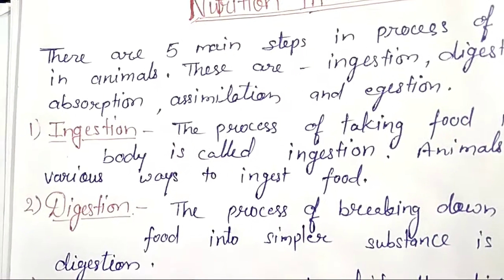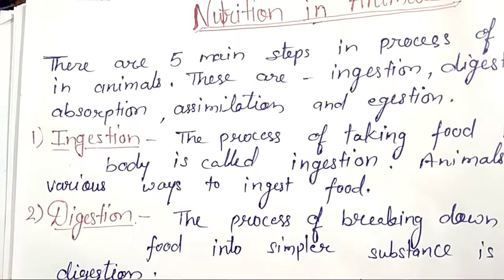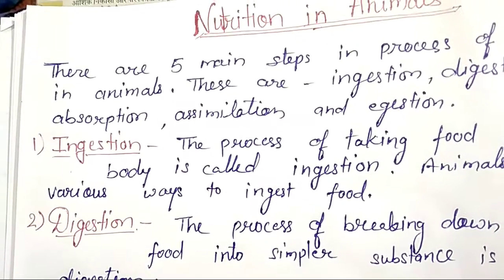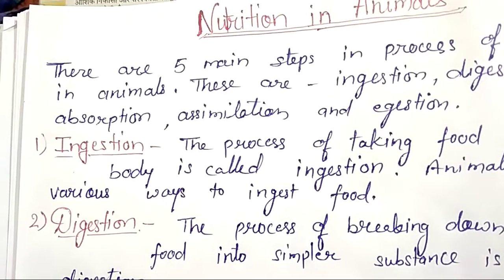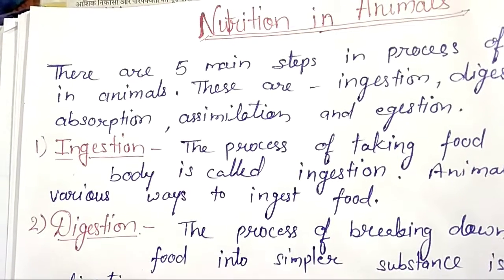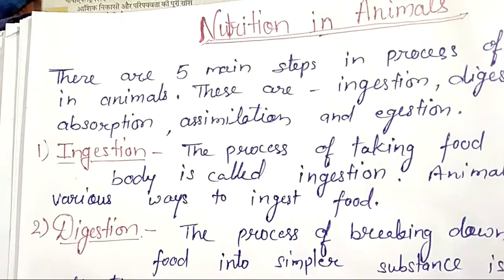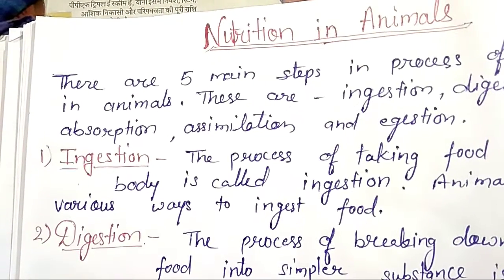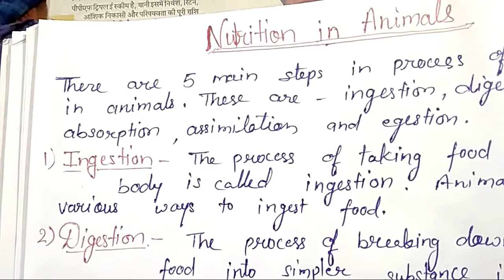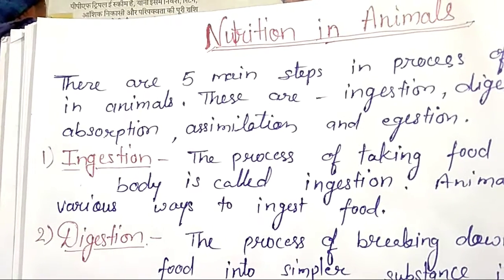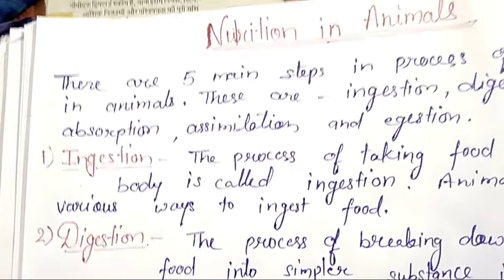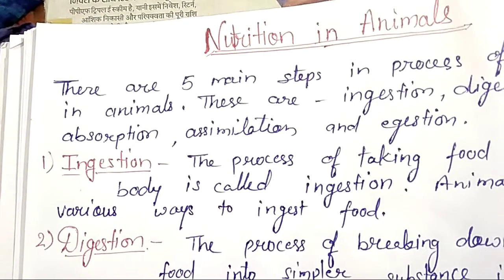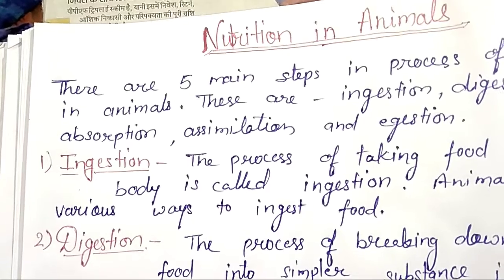In the previous chapter we have learnt that green plants can make their own food by the process of photosynthesis. Unlike green plants, animals cannot prepare their own food. They depend on plants for their food directly or indirectly. We know that all organisms, including humans, need food for growth, for repairing damaged parts of their bodies, and for obtaining energy to carry out life processes.